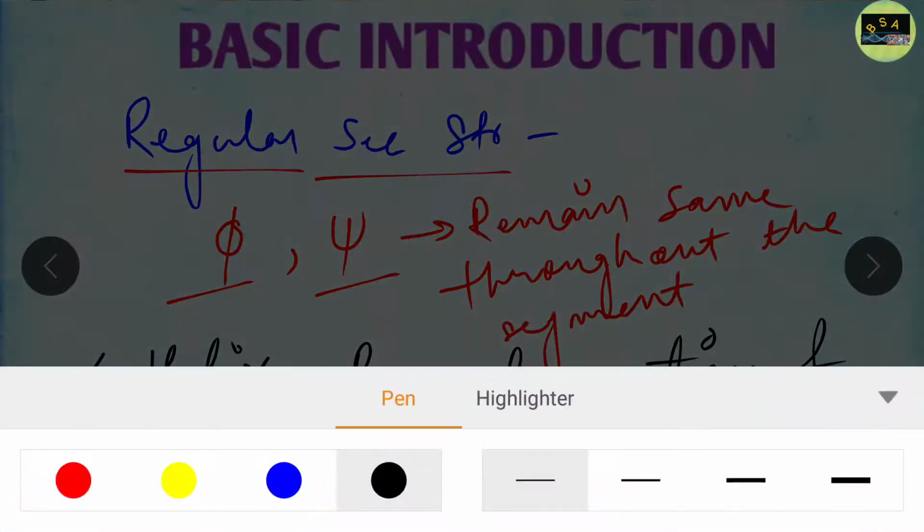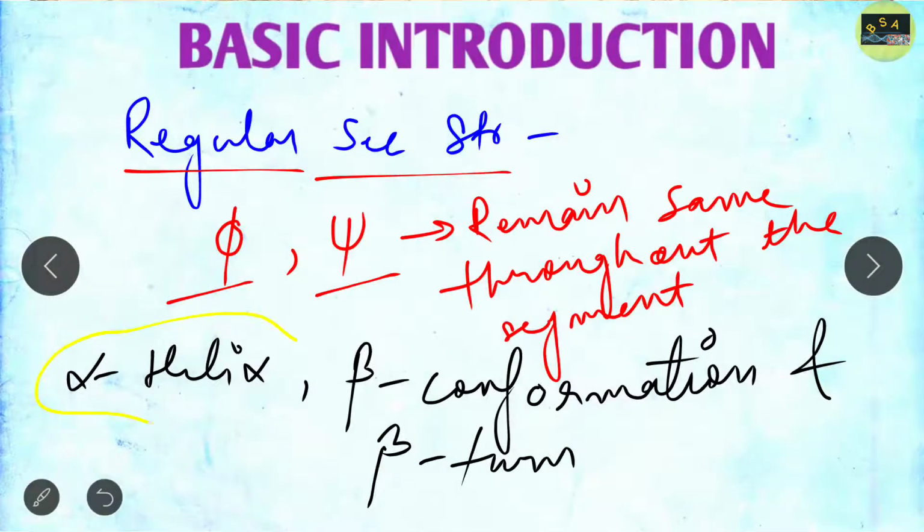In today's lecture we will deal with the alpha helix, some part of the alpha helix. So this is about the regular secondary structure, where the phi and psi angles remain the same throughout the polypeptide segment. These are the more common types of secondary structure, which occur widely in proteins.